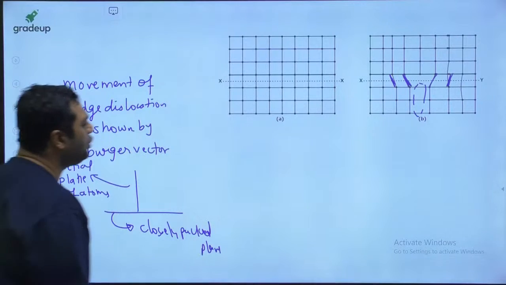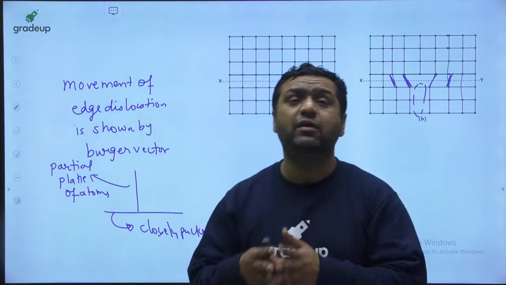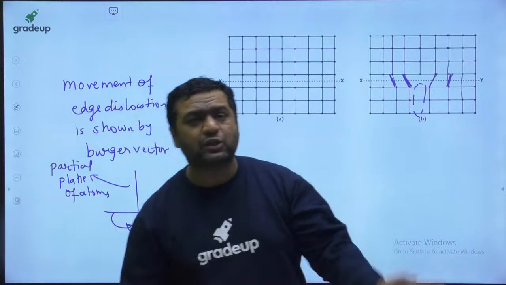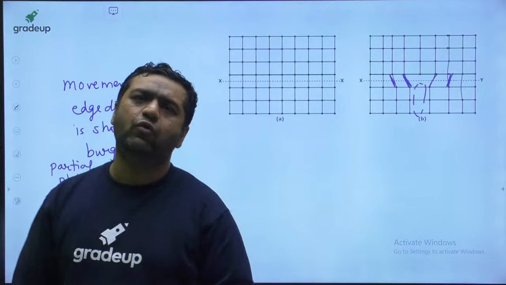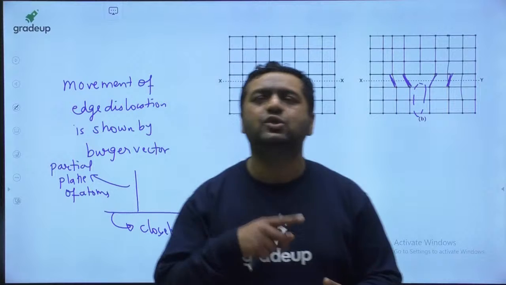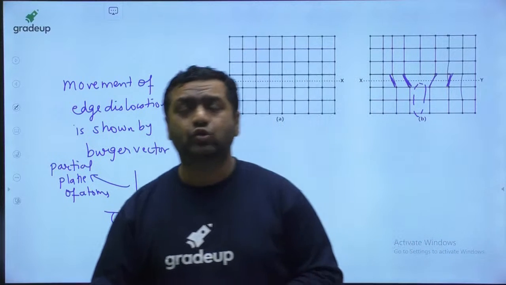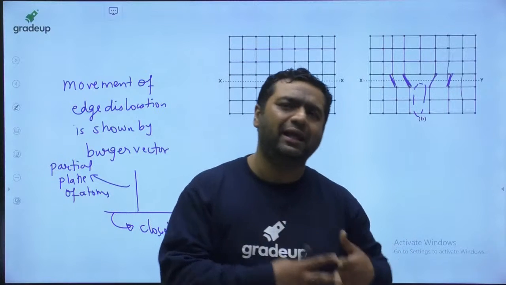So my dear, this is said to be edge dislocation. Now please tell me guys, shall we move on to the next type of dislocation, known as screw dislocation? Are you getting this? So edge dislocation is going to be there in the form of positive edge or negative edge.